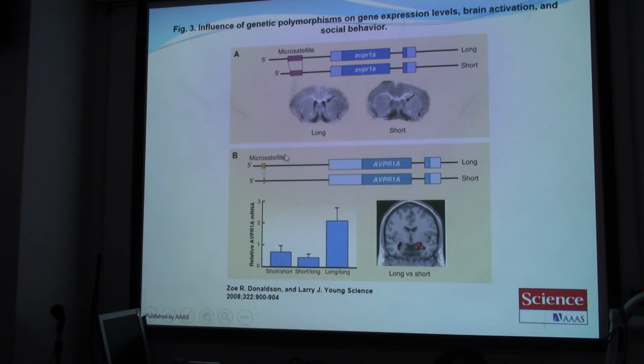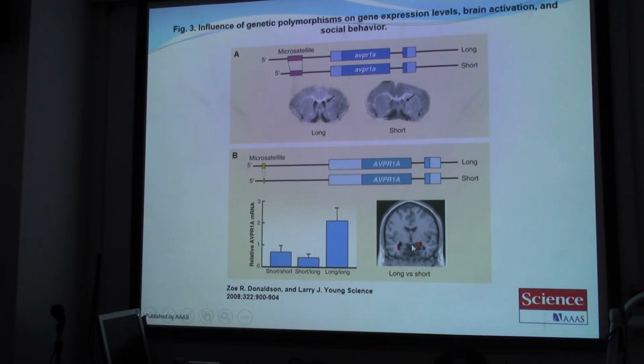It is also known to be related, in this case in human, the microsatellites here, and then the long and the short. You can see in human we may have two short, or one short and one long, or two long transcripts. And then the relative gene expression level for the long form is higher than the short form.